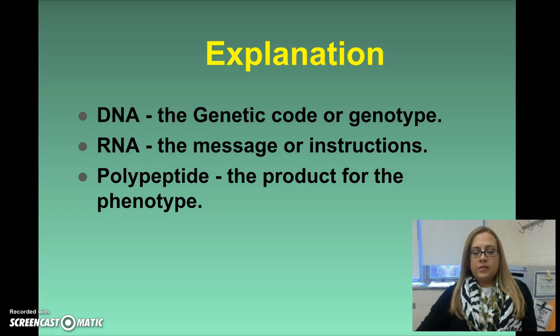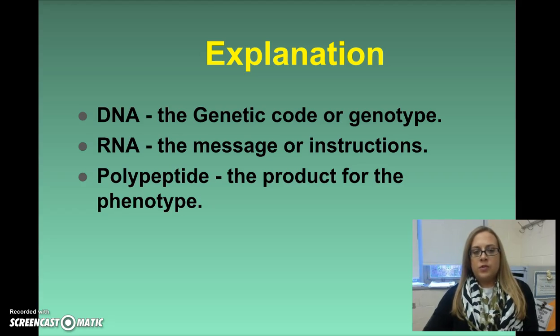So the DNA that we've been talking about is your genetic code, or your genotype. RNA is then the message or instructions for the ribosomes to create your polypeptide, which is the product for the phenotype. So your phenotype, what your physical characteristics are, what you look like, is going to be determined by how your proteins are put together. The instructions for that come from the RNA, and the genetic code, the DNA, contains the blueprint for all of your proteins.